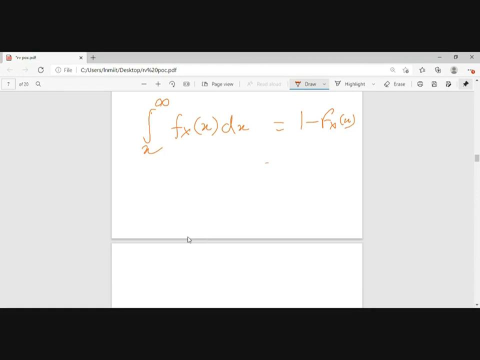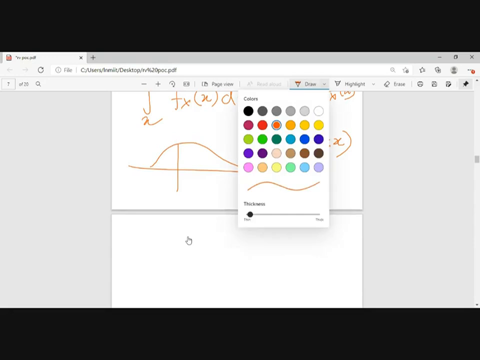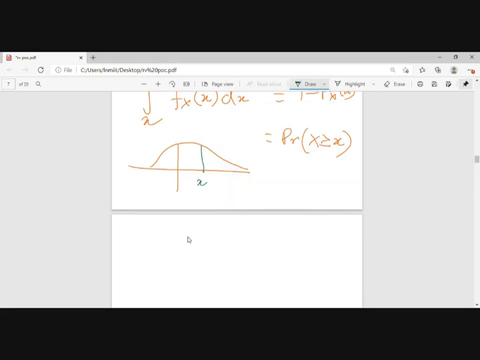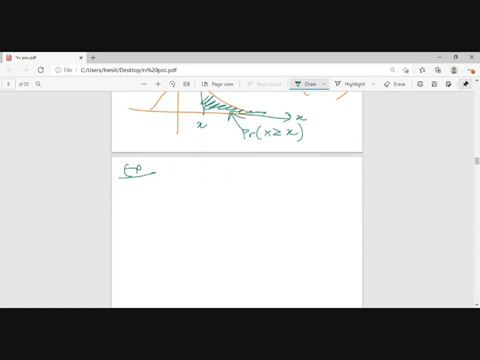Okay. So I can say this is the probability of x taking a value greater than or equal to x. The graph will be looking like this, and I will be concerned about the area. This is x, this area. So this area is the probability x is greater than x. This is my x.